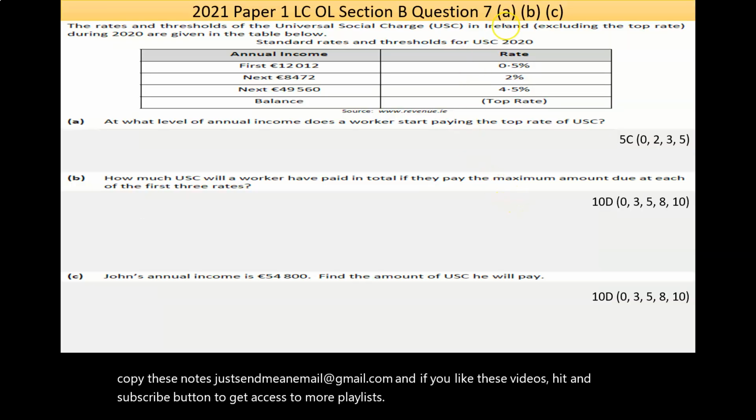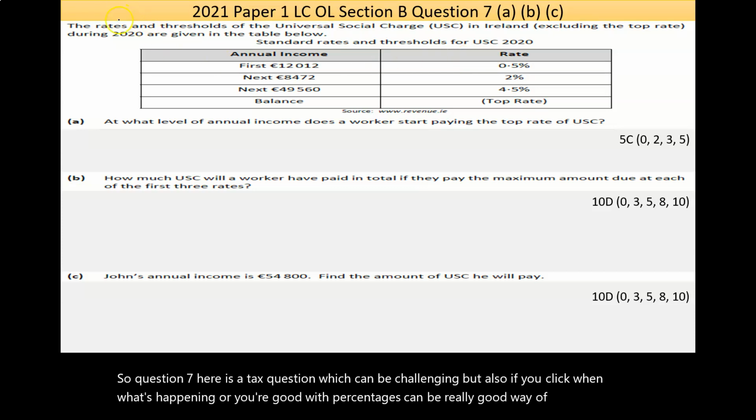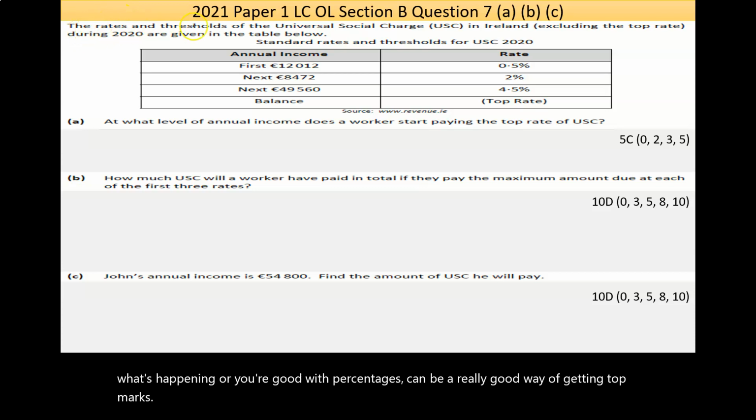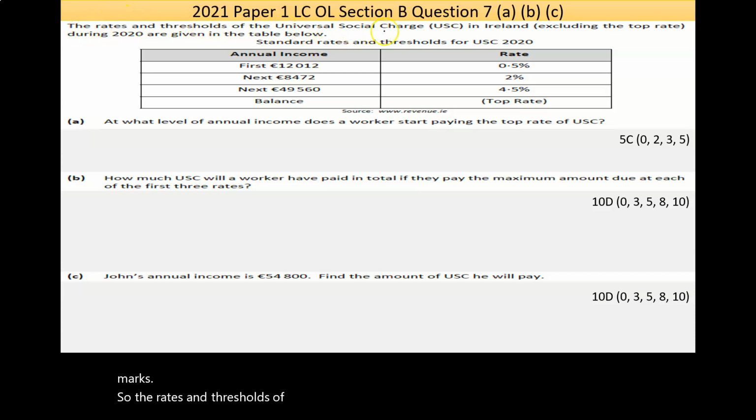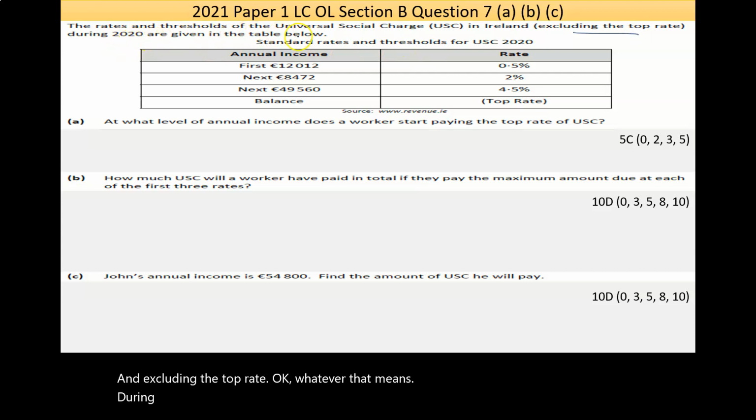So question 7 here is a tax question, which can be challenging, but if you click with what's happening or you're good with percentages, it can be a really good way of getting top marks. The rates and thresholds of the Universal Social Charge, the USC in Ireland, excluding the top rate, during 2020 are given in the table below. Standard rates and thresholds for USC 2020 is the title of the table.